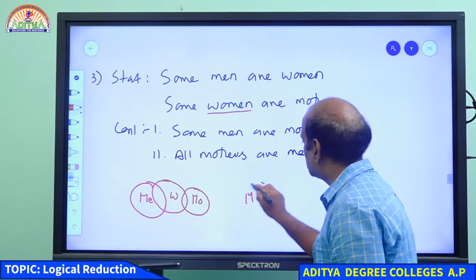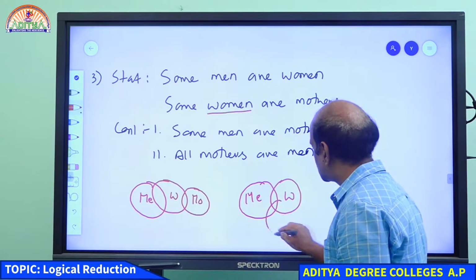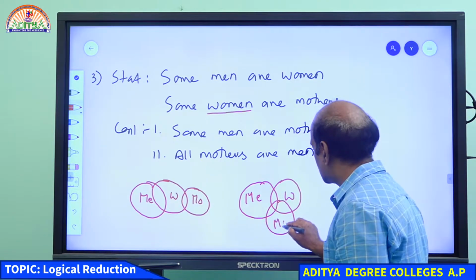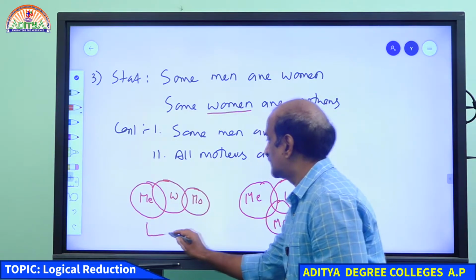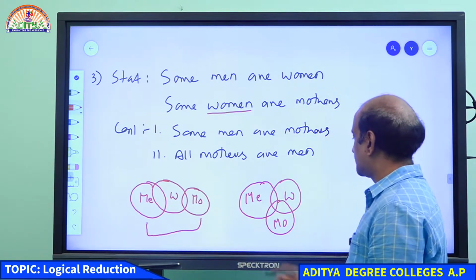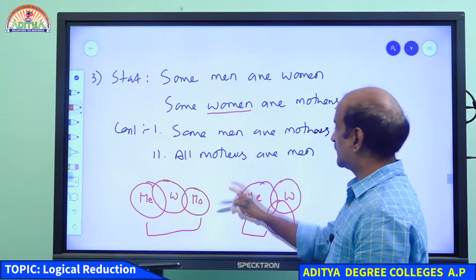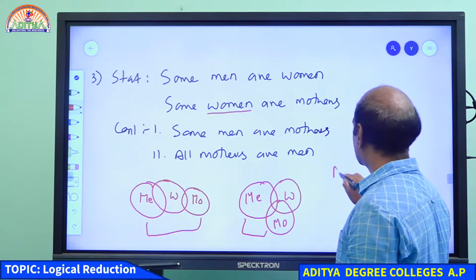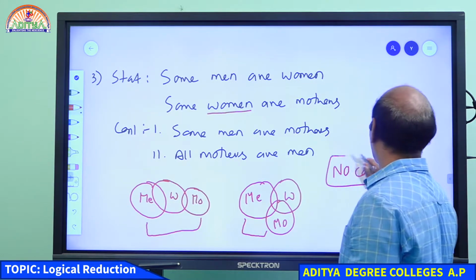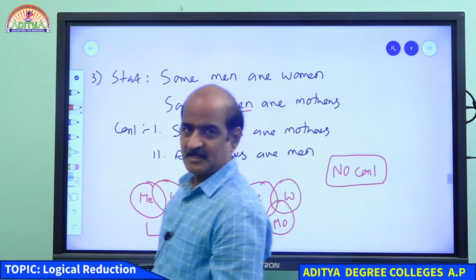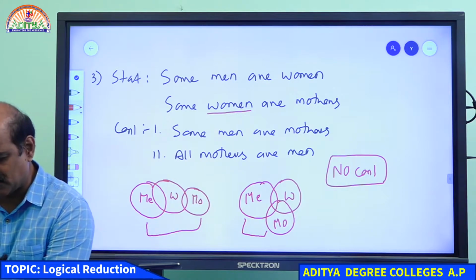It is given that some men are women, and also given that some women are mothers. We can also take it like this. If you consider this possibility, no man is a mother. If you consider the other possibility, some men are mothers. Therefore, you are getting two different chances. Hence, we conclude your answer is no conclusion.